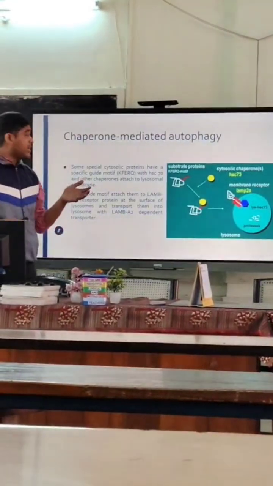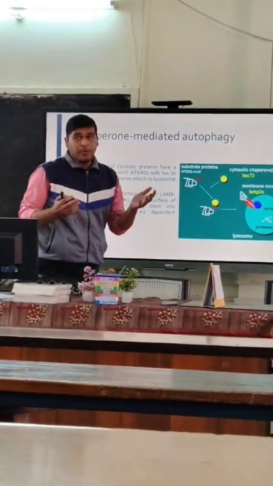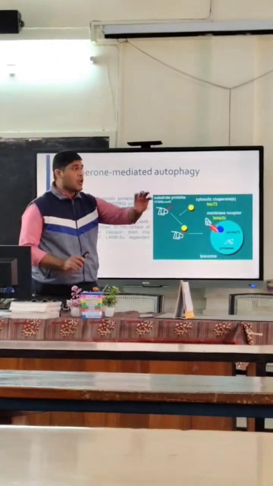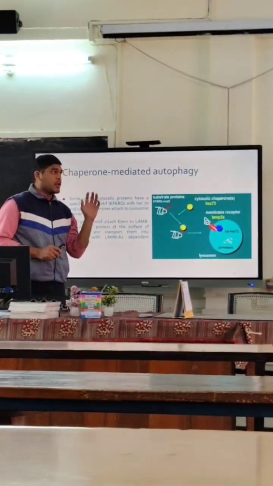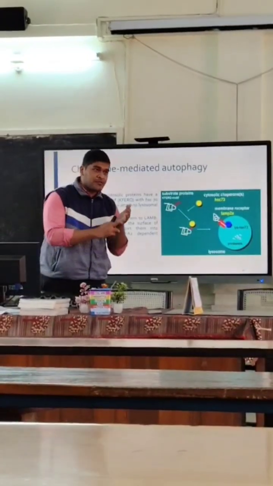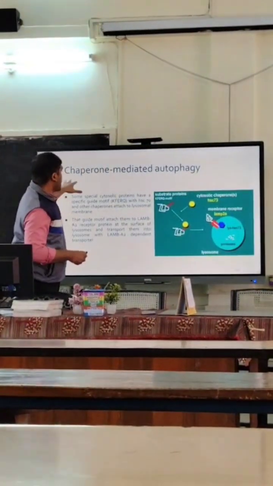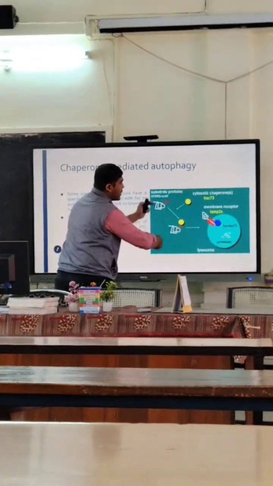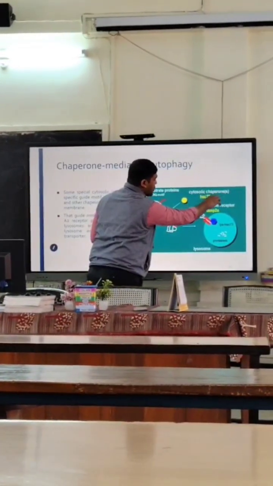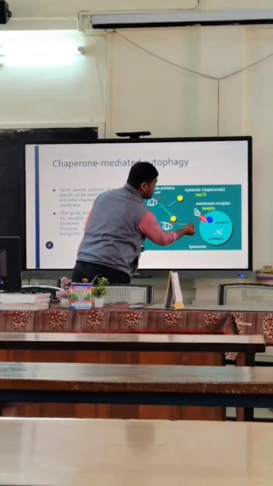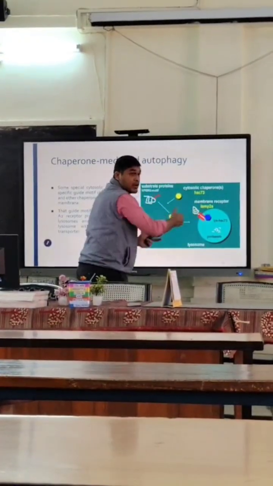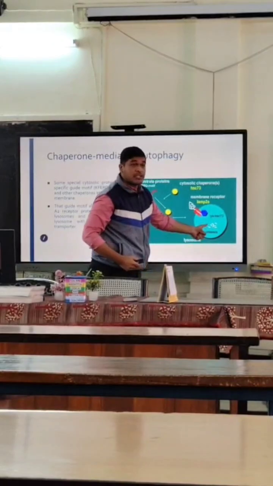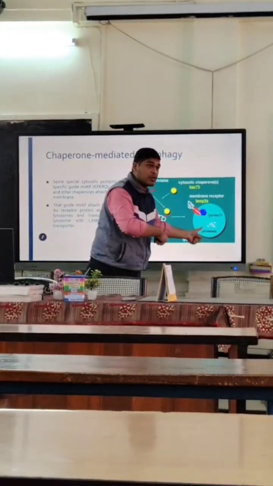Third is chaperone-mediated autophagy. You may have a question, what do you mean by chaperone? Chaperones are different kinds of protein molecules which help other protein molecules, for example in scaffolding and transformation of protein blocks. So in chaperone mediated autophagy, there is the substrate protein with the KFERQ motif. It joins with cytosolic chaperones of HSC70, and they help to form a membrane receptor on the lysosome known as LAMP2A, and it enters the lysosome, which has proteases that degrade the protein.